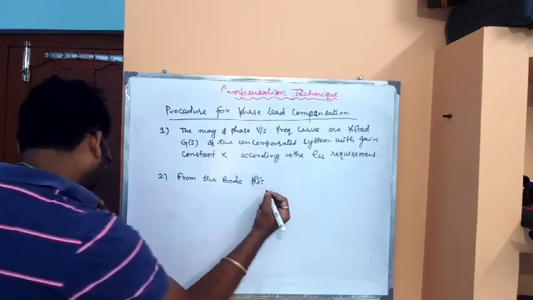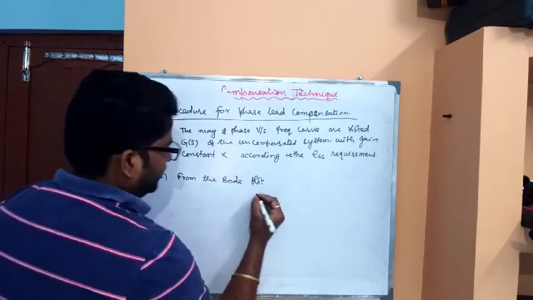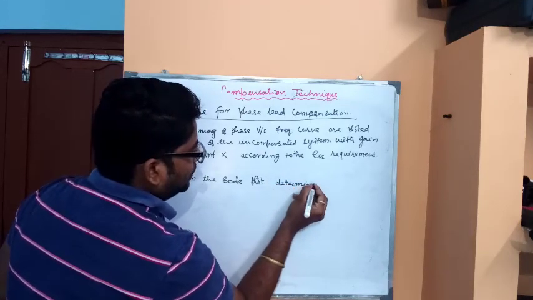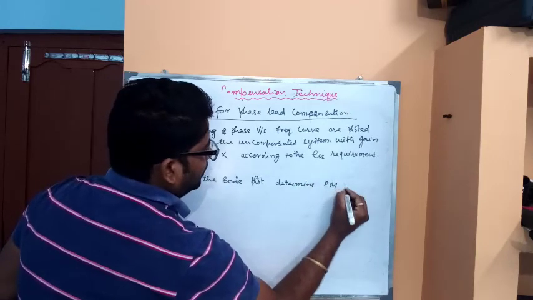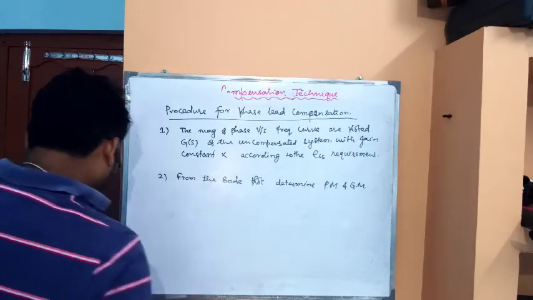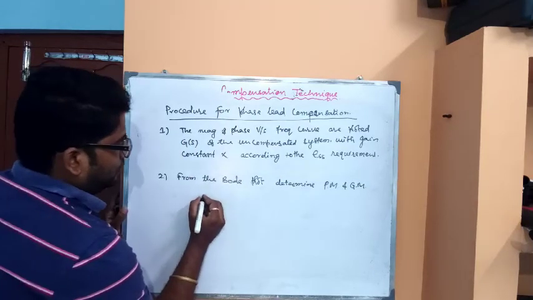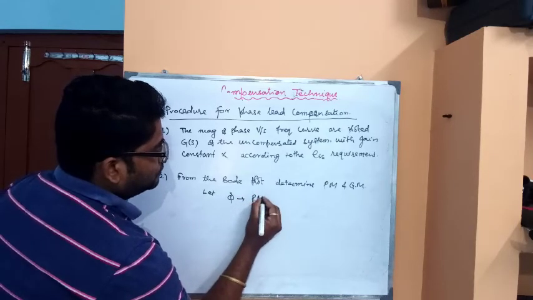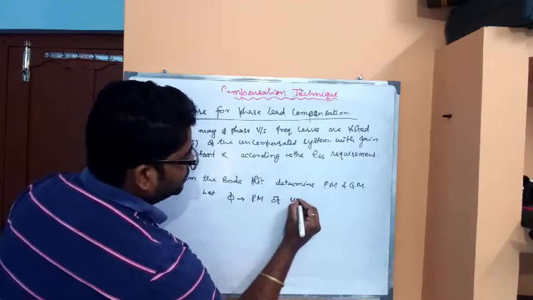determine phase margin and gain margin. Okay. Let phi be the phase margin of the uncompensated system.